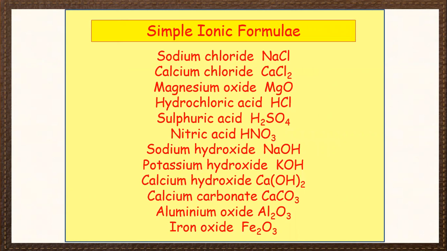And some simple ionic formulae: sodium chloride, calcium chloride CaCl2, magnesium oxide MgO, hydrochloric acid HCl, sulfuric acid H2SO4, nitric acid HNO3, sodium hydroxide NaOH, potassium hydroxide KOH, calcium hydroxide Ca(OH)2, and calcium carbonate CaCO3, aluminum oxide Al2O3, iron oxide Fe2O3. So these are the list of simple ionic formulae used.